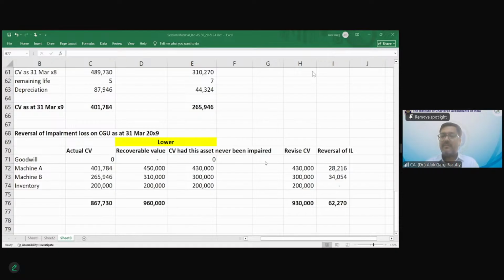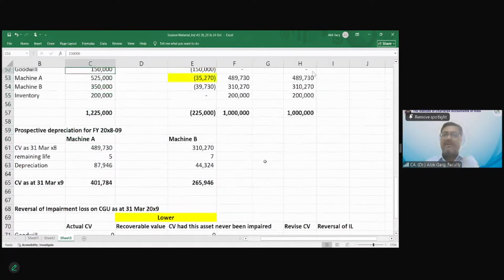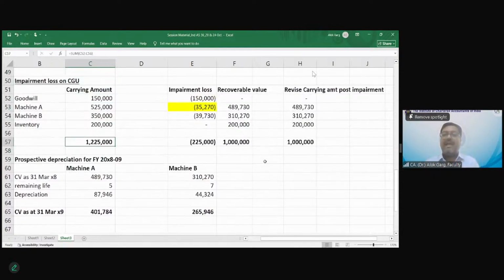So up to this level, 31st March 2008, we have computed the impairment loss on this CGU.